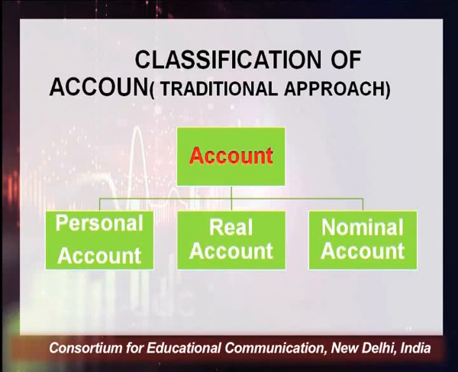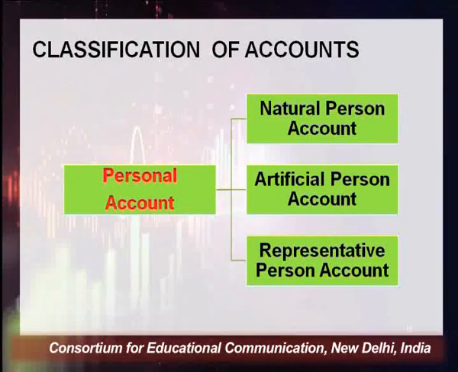We are doing the traditional approach only, as throughout accounting we are going to study this only. So according to the traditional approach, accounts are classified into 3 categories: personal account, real account, and nominal account. There are 3 types of accounts. Again, this personal account is classified into 3 parts: natural personal account, artificial personal account, and representative personal account.